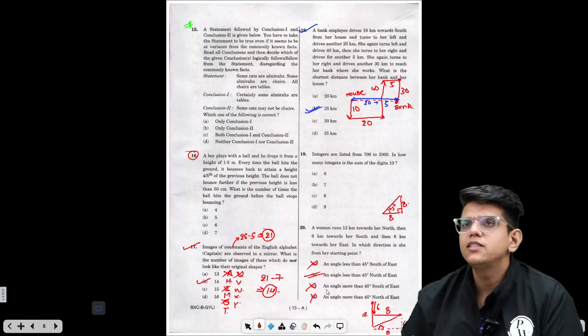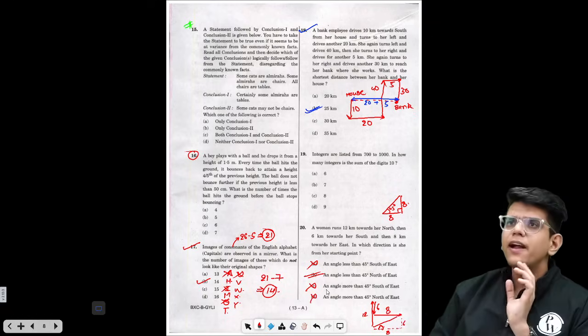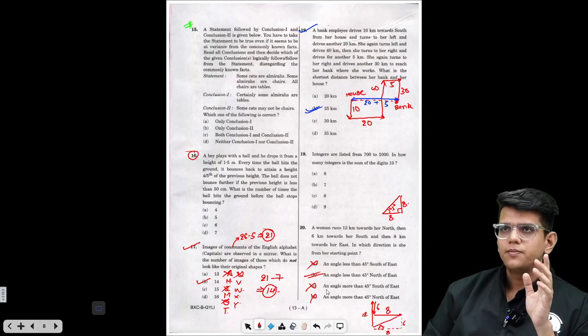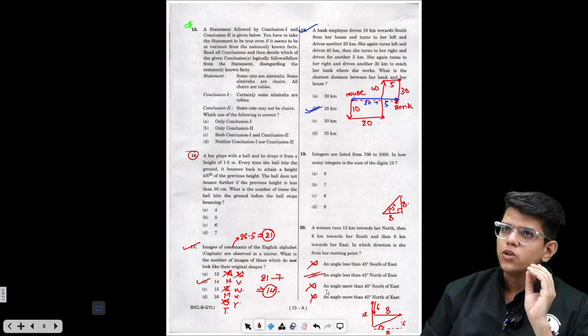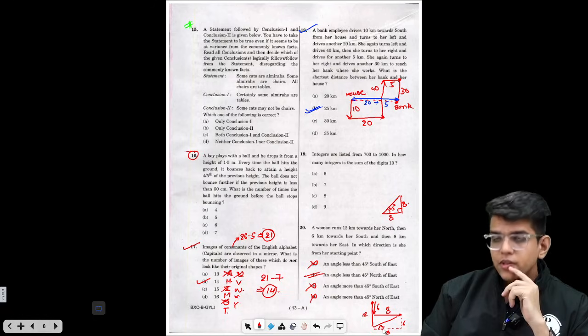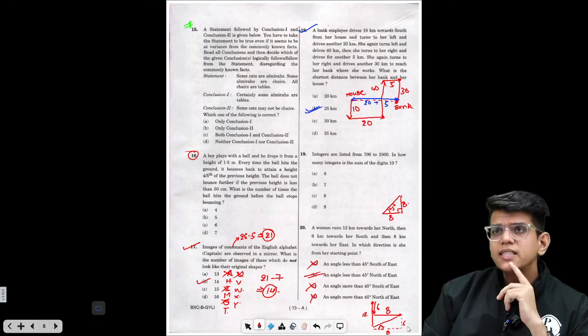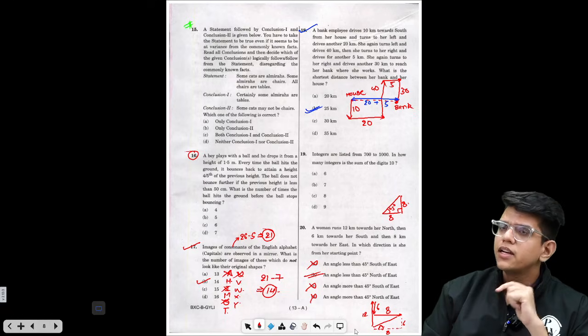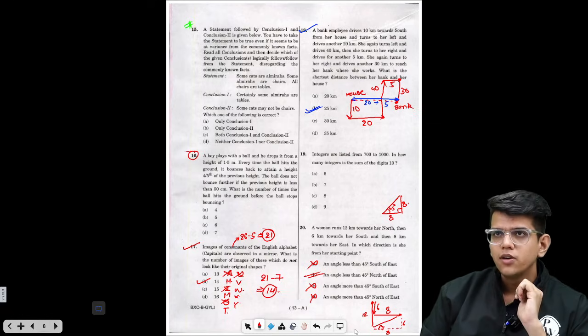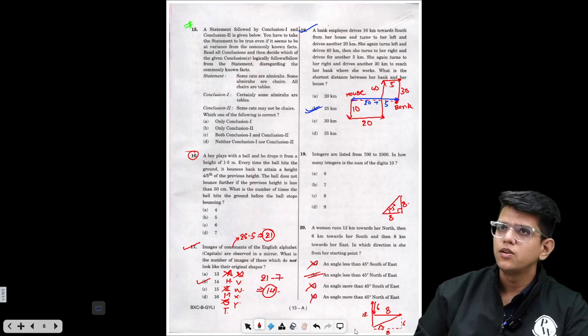Remember, always we need to find the angle from east or west, right? How much north of east, how much north of west, that we need to calculate. In this case, because the altitude 6 is lesser than the base 8, the angle will be less than 45. Okay, you can remember this, right?